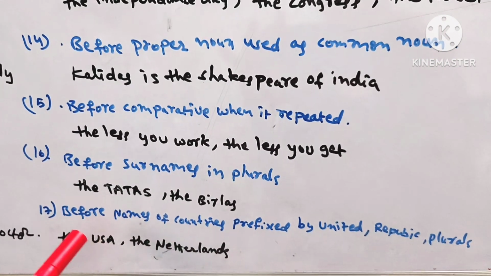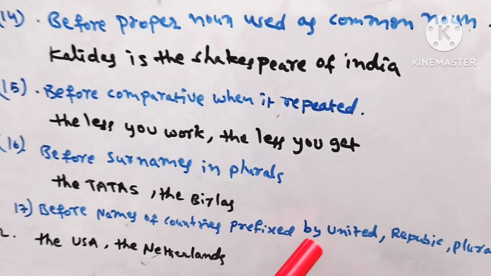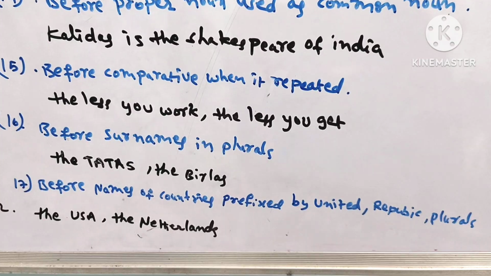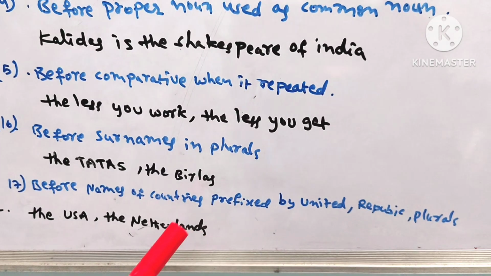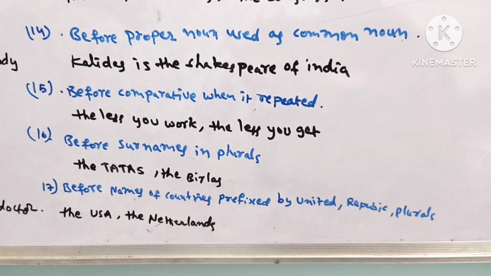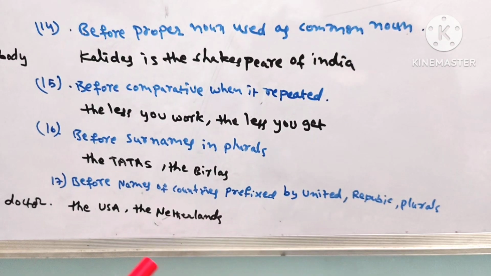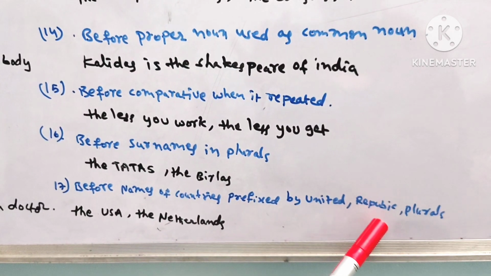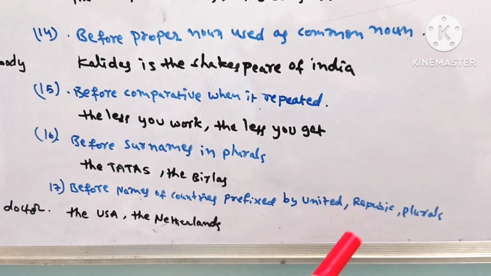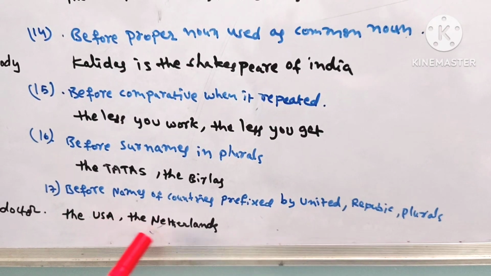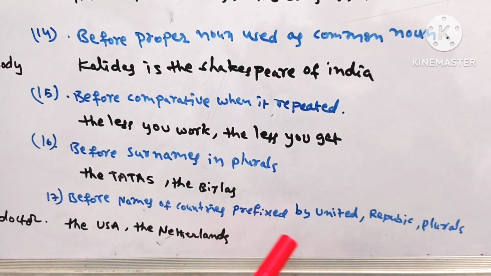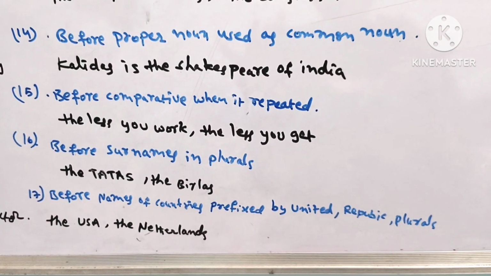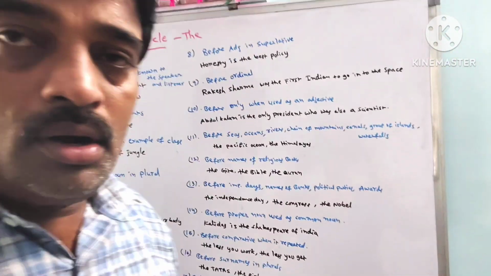And before names of countries prefixed by United, Republic, and plurals. Usually for names of countries we don't put any article. We don't say the India. But when the name is preceded by a prefix like United or Republic, or is plural, we use the. Look here: the United States of America. You can say like that. The Netherlands, the Republic of Germany. We may use it like that. So these are all the uses of the